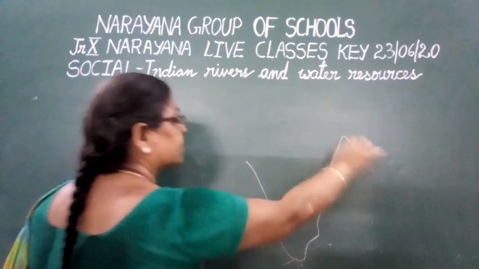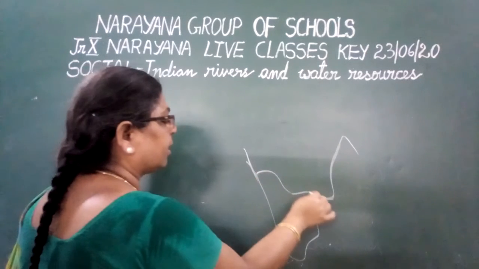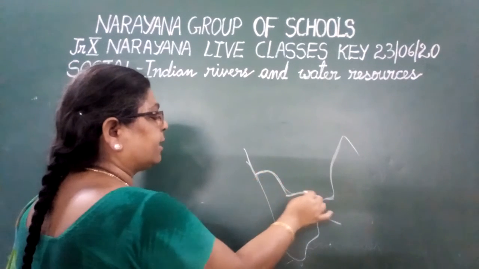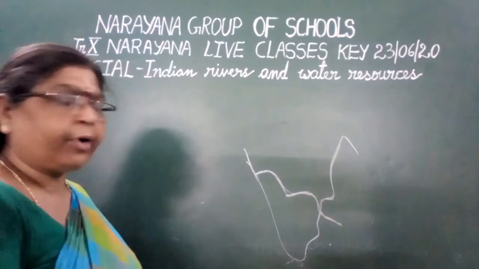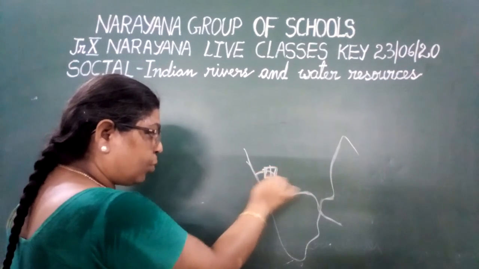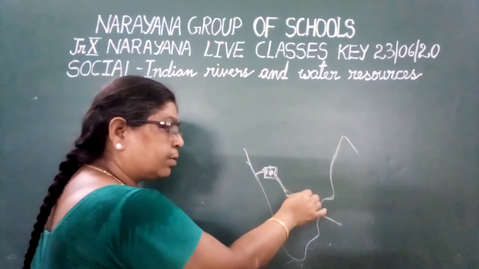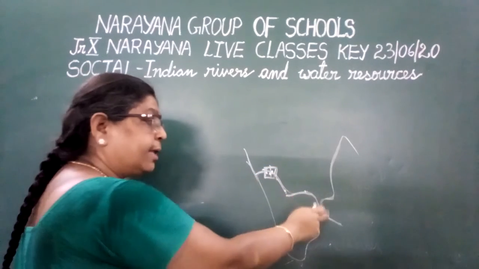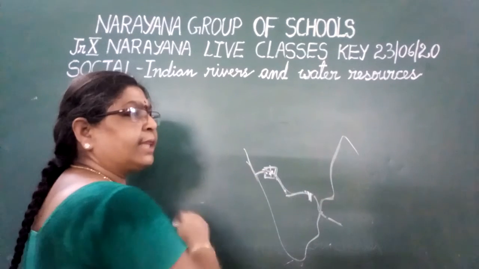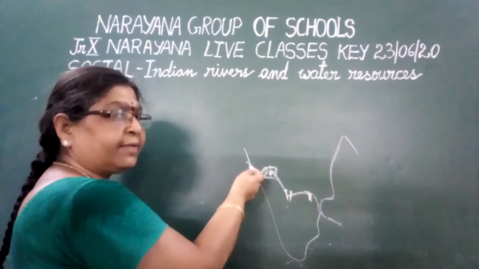See here, the Krishna river originates in Maharashtra and then enters into Karnataka, then Telangana and Andhra Pradesh. Like this it will be flowing, no? Now what is happening? In Maharashtra, due to industries, they are using more amount of the water. Then they are not releasing the water to Karnataka, Telangana or Andhra Pradesh. Then these states are fighting with Maharashtra. In the same manner, Andhra Pradesh is fighting with Telangana: you are not releasing water to us. Telangana is fighting with Karnataka. Karnataka is fighting with Maharashtra.